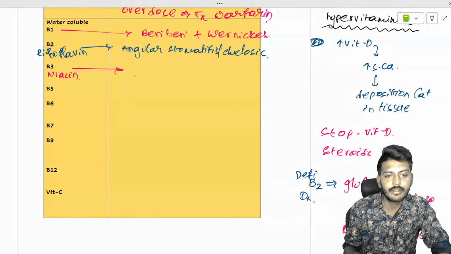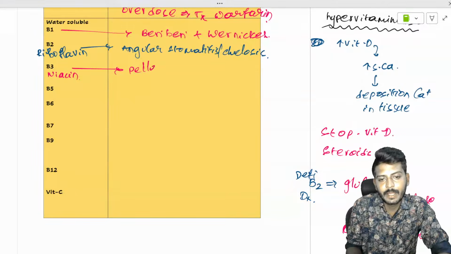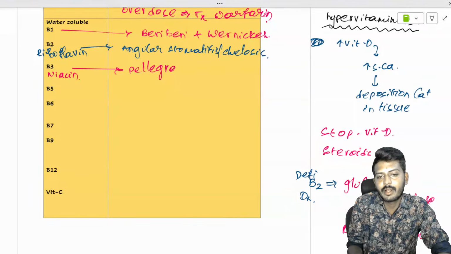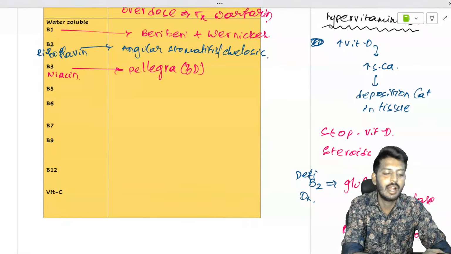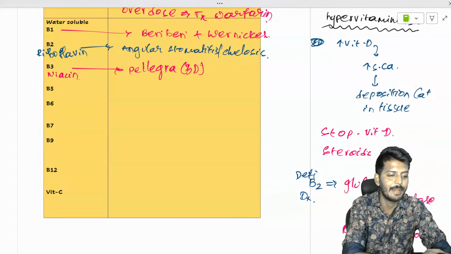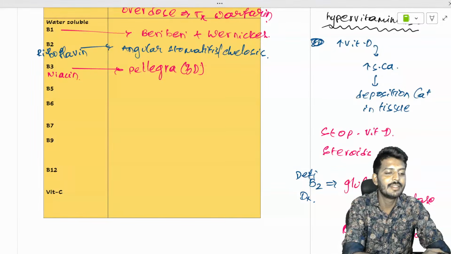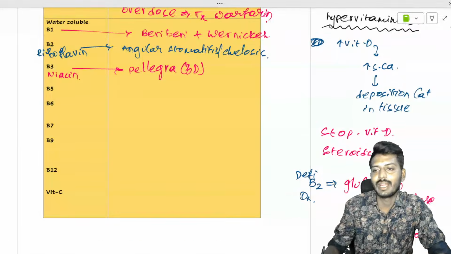So the 3Ds, that's only called pellagra, which is also called the 3D disease: diarrhea, dementia, dermatitis. These three are very commonly asked questions, so we should not neglect this.